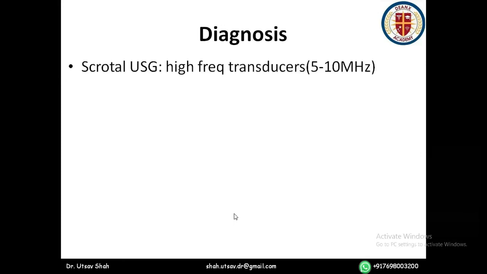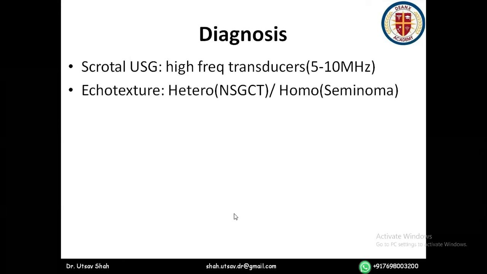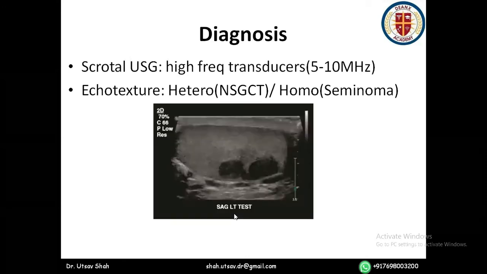Apart from your hands, you need to use some radiological investigations. Ultrasound is a wonderful tool because it is a surface tumor. You use high frequency transducers of 5 to 10 megahertz, and echotexture-wise, you see a homogeneous mass, which is generally seminoma, and if you see a heterogeneous mass, it is non-seminoma.